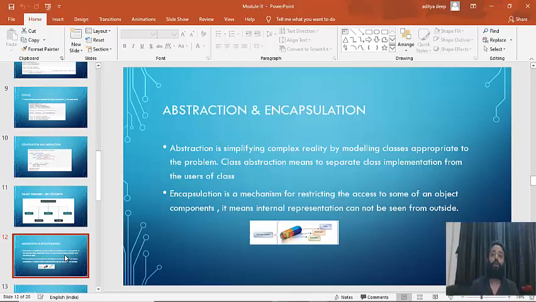The same happens here in the code. The users are not sure what is happening inside the application that they are using, but there are a lot of things happening. What they see is the abstract form of what a developer has created. That's why we say abstraction is simplifying complex reality by modeling classes appropriate to the problem. Creating classes and objects is part of how to create the application, how to write a program. But abstraction is actually simplifying that complex reality.